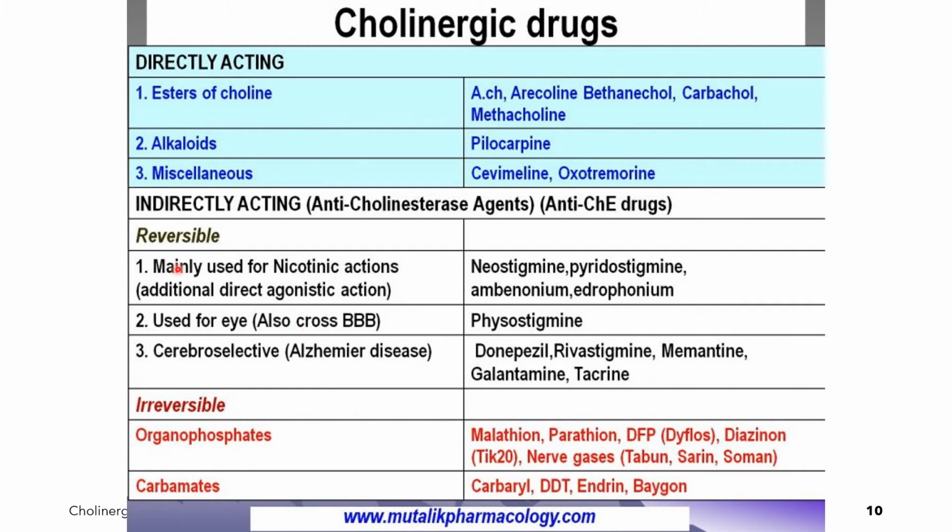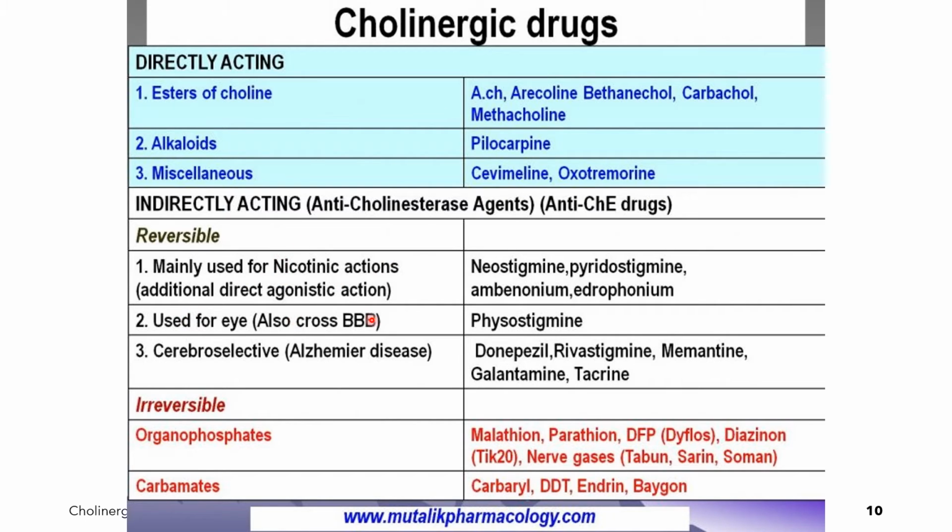For example, neostigmine, pyridostigmine, and edrophonium are mainly used for their nicotinic actions and additional direct agonistic action. Basically, they have actions on the nicotinic receptors.